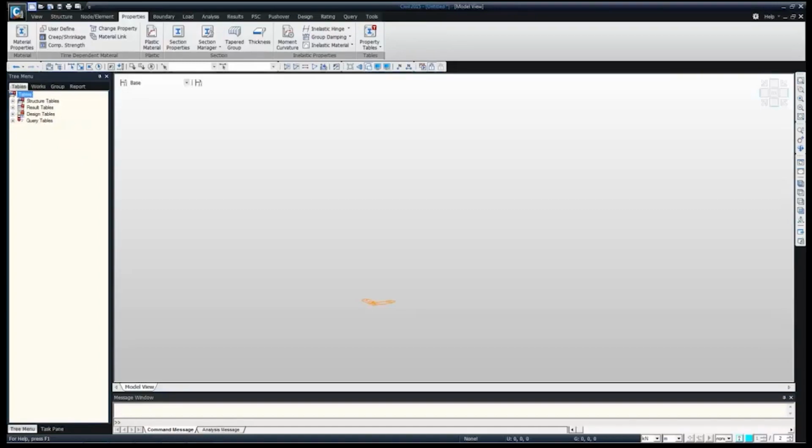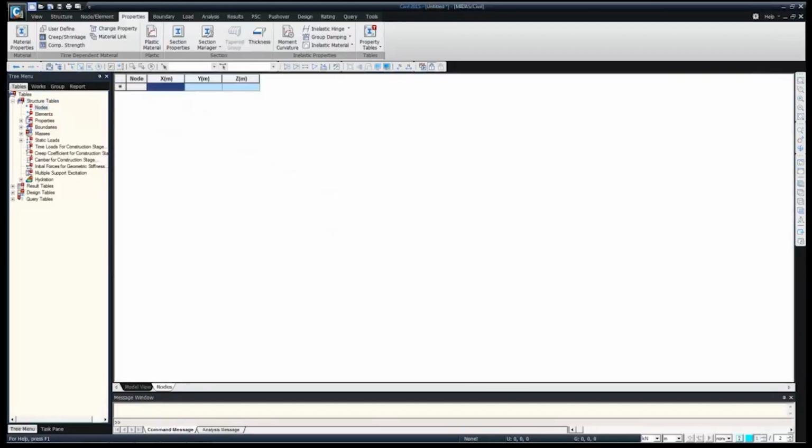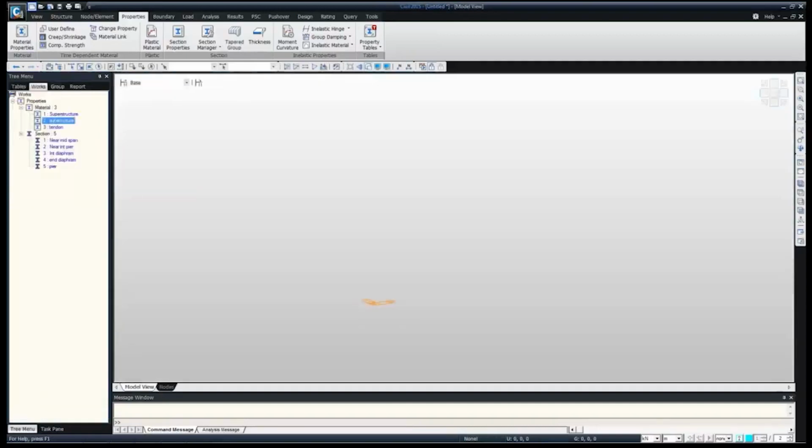Here we got the table option. Any tables like results table, or before results table like node table, element table, we can directly obtain from here. We have not created any nodes, so that's why it's not showing any nodes here. We can go from here, model view, and obtain the tables, then work, then group. This group is for construction stage, which Nandeep will be explaining. Then finally report for our final Word report.